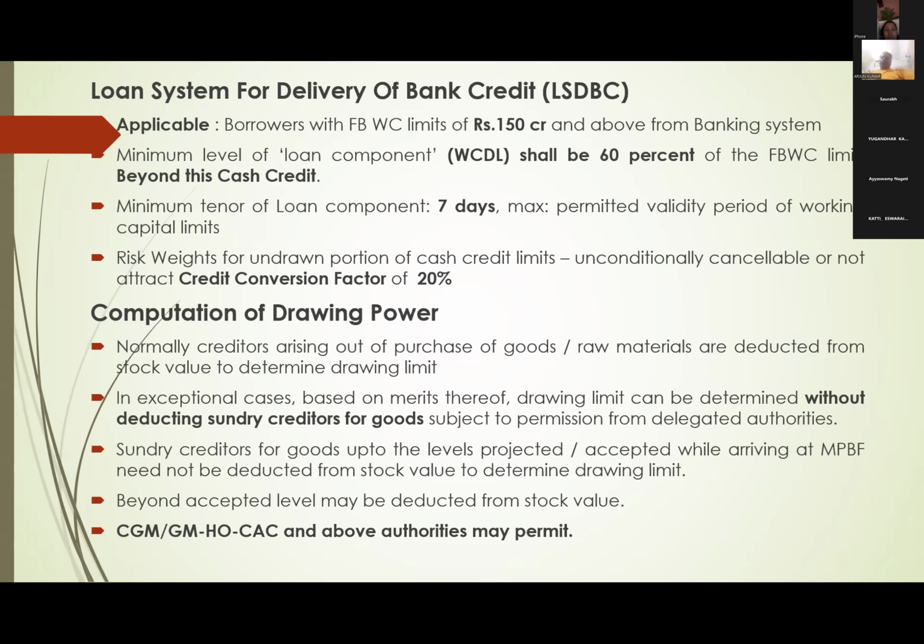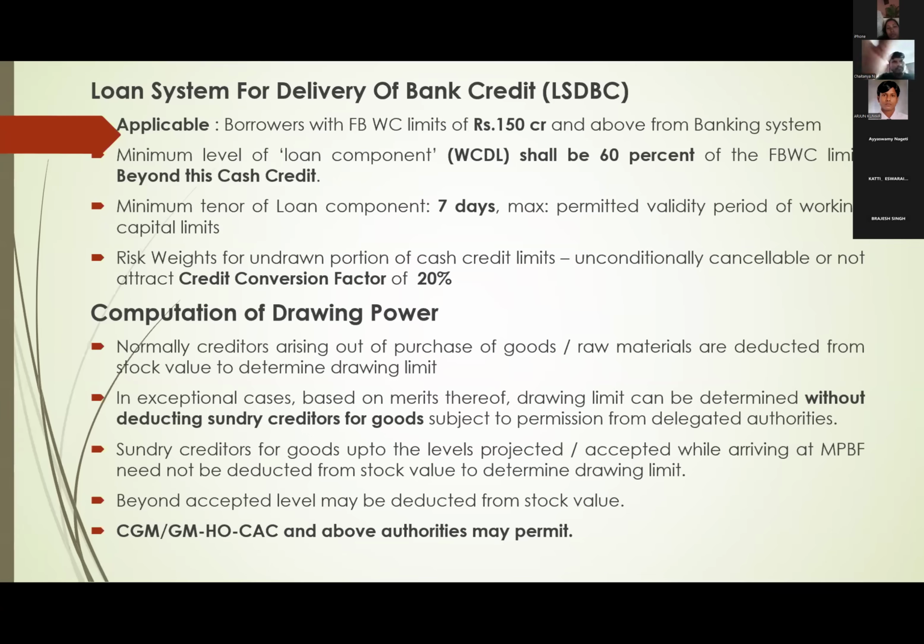On the remaining paid stocks only, we deduct margin and allow limits. This is the drawing power we will allow. But this is the normal case. With the permission of the GM, HOCAC, GM or CGM, HOCAC and above authorities, we need not deduct sundry creditors up to the accepted level for arriving at drawing power.